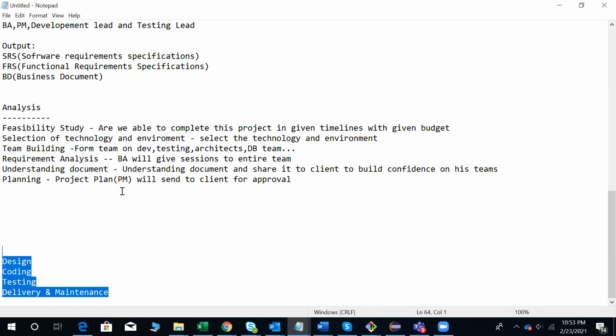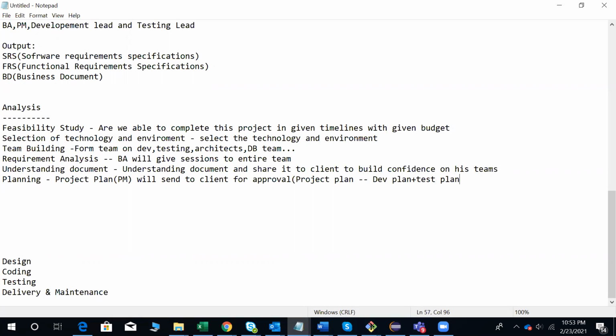So usually the project plan contains the development plan plus the test plan. Both will be there. The development plan will be prepared by the development lead, the test plan will be prepared by the test lead, and they will give it to the project manager. The project manager will combine all of those, make it the project plan, and send it to the client for approval.